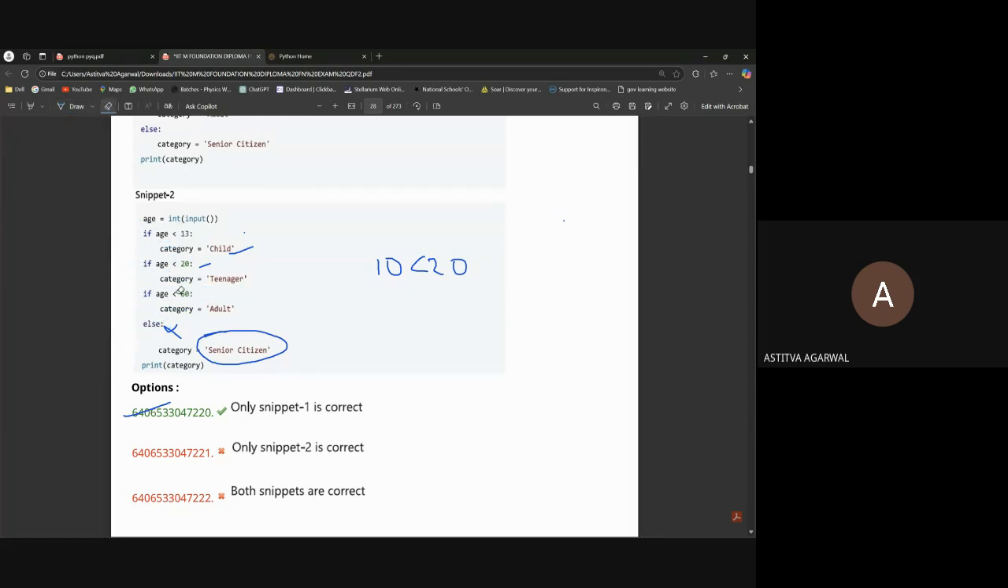Okay. So at the end, if we take the example of 10, the last if also works. So what is the output? Output will give us adult, right? So yeah, it is always adult if age is less than 60, right? Yeah, sure. This is my doubt. Okay, got it. Thank you.